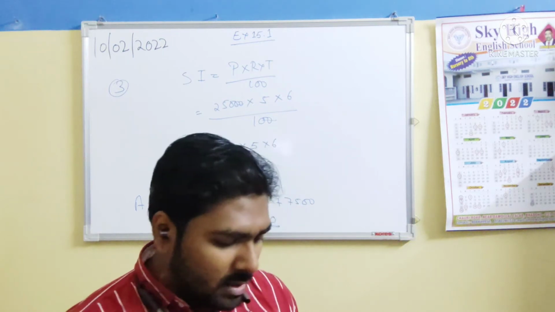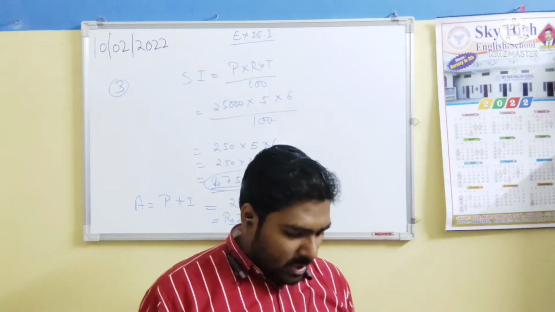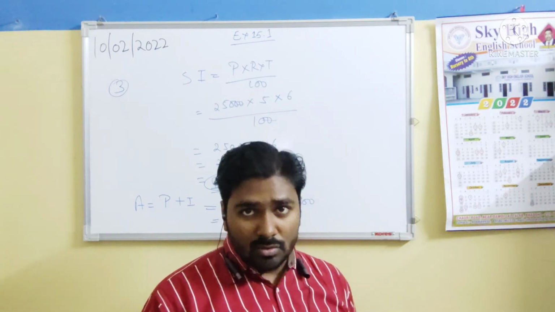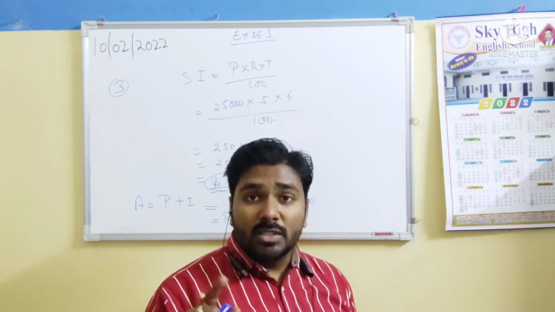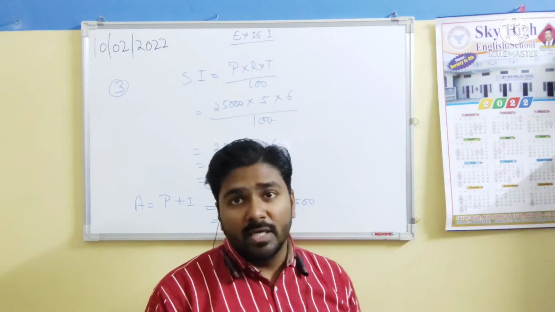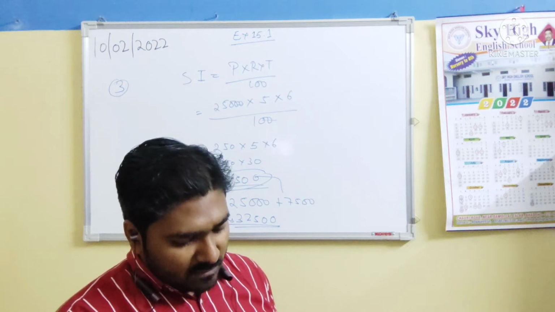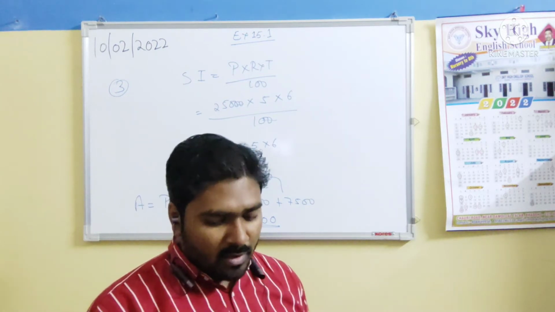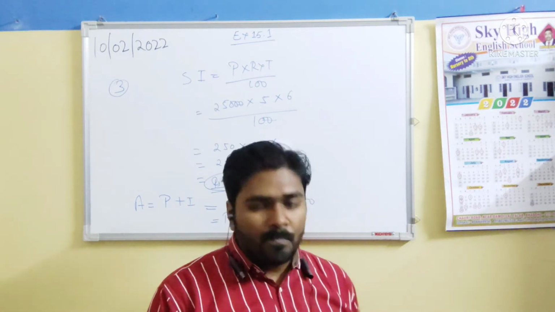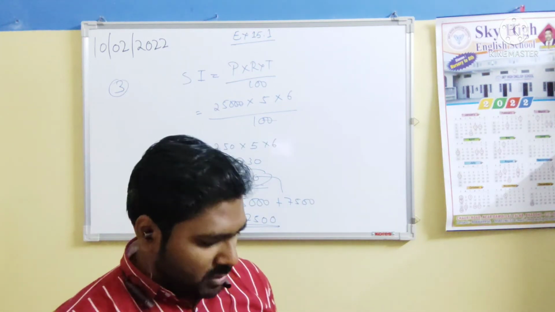And then question number 5: Ramlal borrowed 6,000 from the landlord Rajendra Babu to purchase a cow, and he paid rupees 7,800 back to Rajendra Babu. That means this amount 7,800 is the amount and 6,000 is the principal. If the rate of interest was 10% per annum, find after how much time the debt was cleared. How long does Ramlal take to pay the amount to Rajendra Babu? We have to find time with the same formula, the same process.